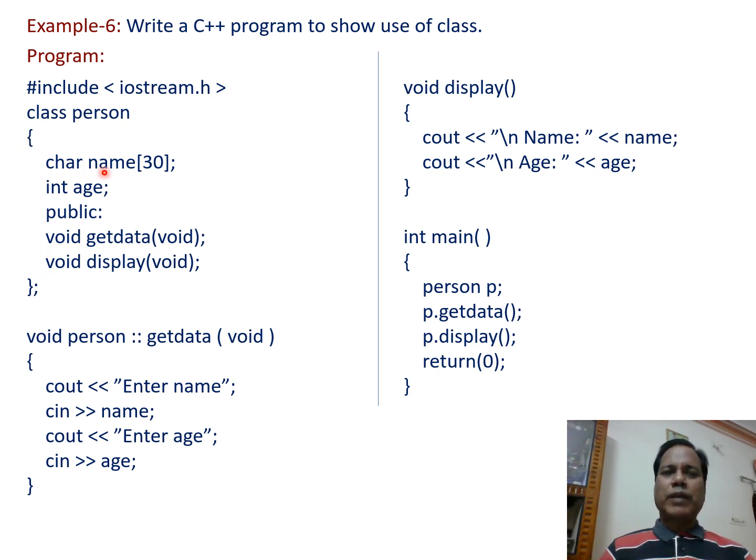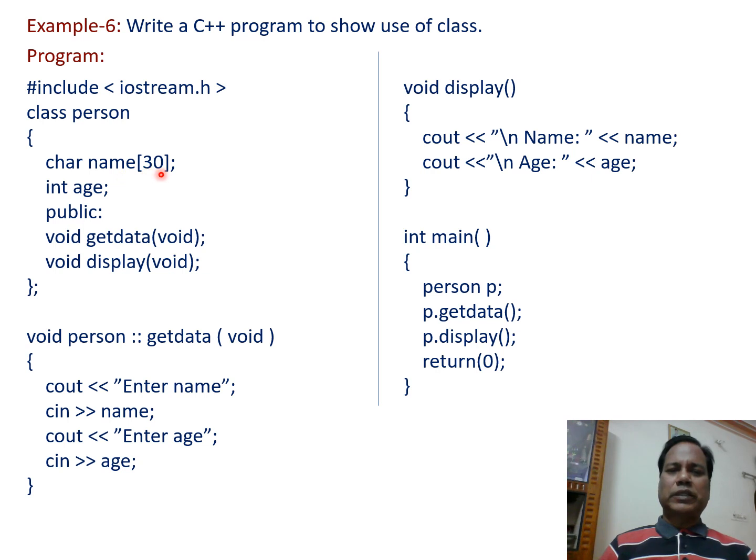So char name[30]: an array name is declared, of character type, that contains 30 characters. Then int age; this declares the integer variable age.